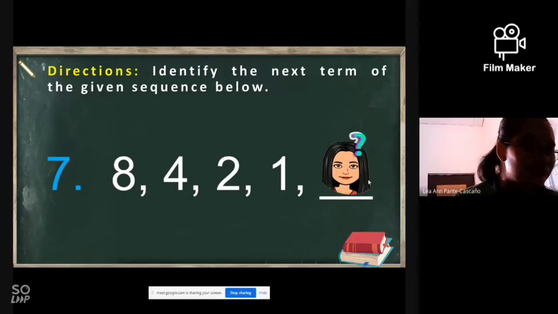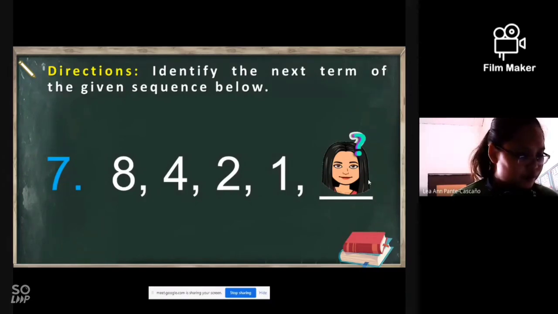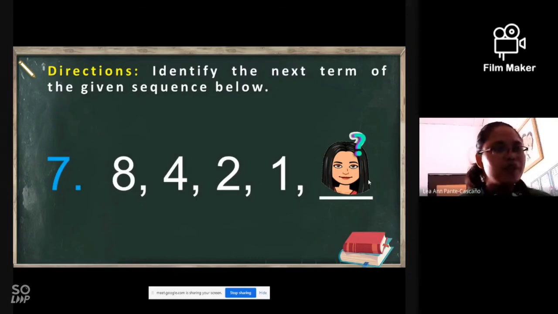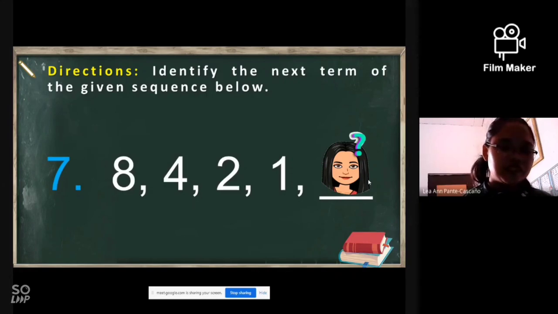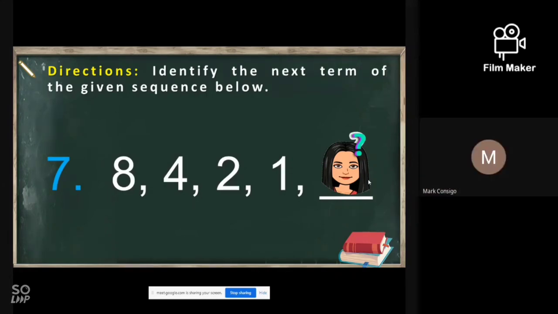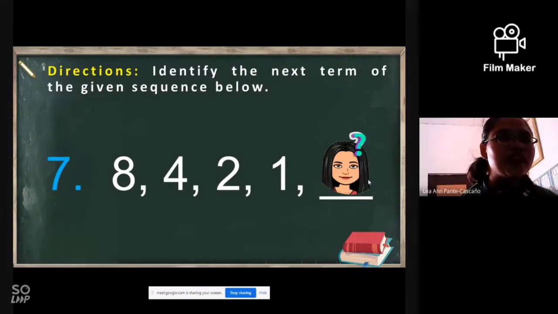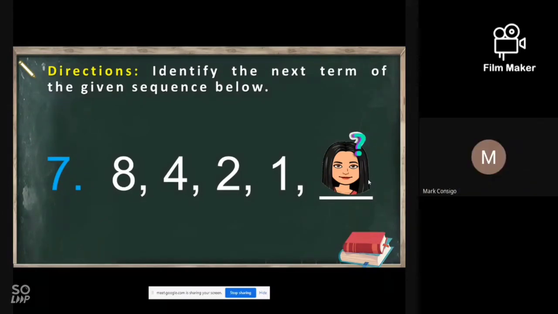Charlene, kamusta po? How about this one? Kaya ba? Ma'am, si CJ daw po nagsasagot sa chat. By dividing. How about this one? What is the answer for this one? By dividing by 2. Okay, dividing by 2. Do you agree, Charlene? Hindi ko po masyadong magets, ma'am. Sorry po. Sige, mag-ano na lang tayo mamaya. Tayong dalawa. Para makahabol ka po.